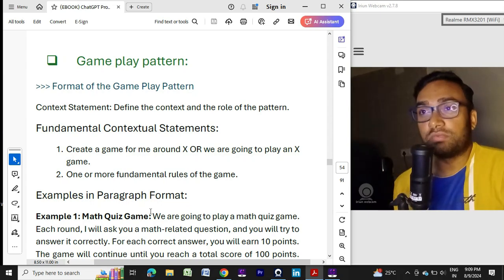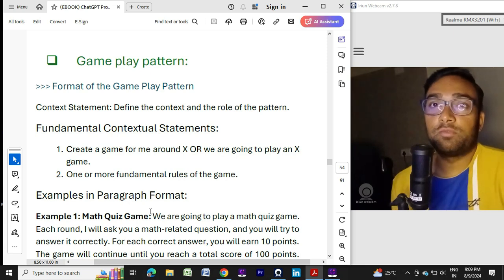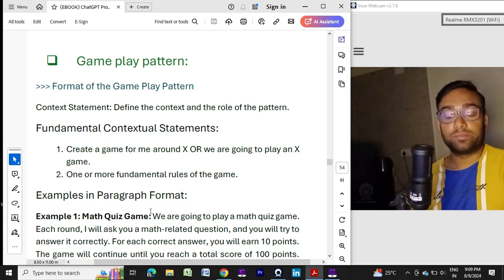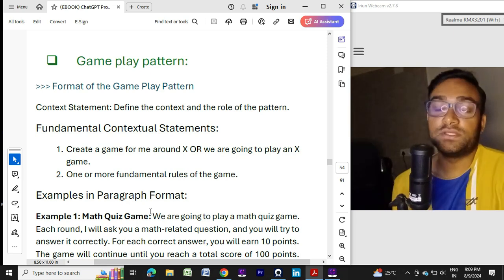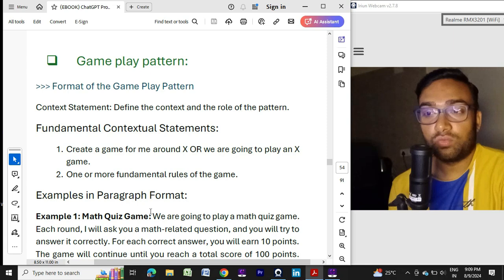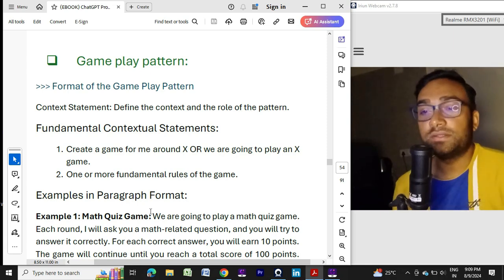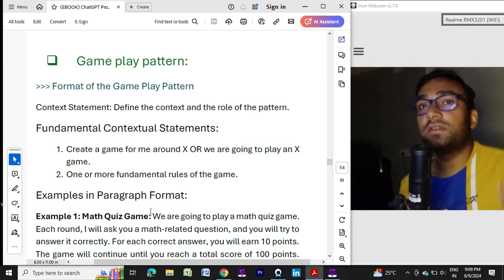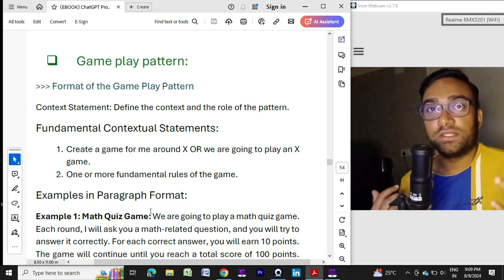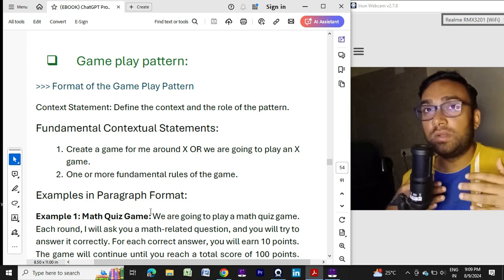So here in this video we will learn another super powerful pattern, that is the gameplay pattern. We are mastering advanced ChatGPT prompt engineering. So what is the gameplay pattern? The idea behind it is that we will play with ChatGPT or any other AI tool. Suppose ChatGPT is a person and I am a person. We will play on a certain topic.